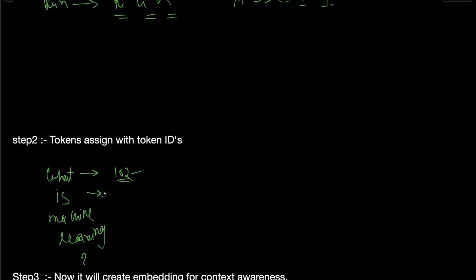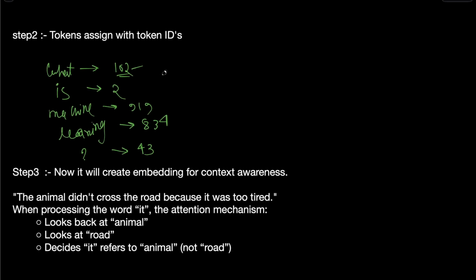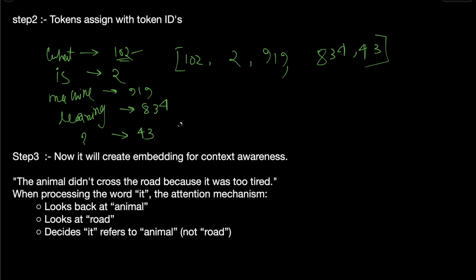Let's say "is" comes second, so 2 is assigned to "is". Let's say machine is 919, learning is 834, and the question mark is 43, maybe, based on the vocabulary. So after getting the prompt, it is transformed to numbers.